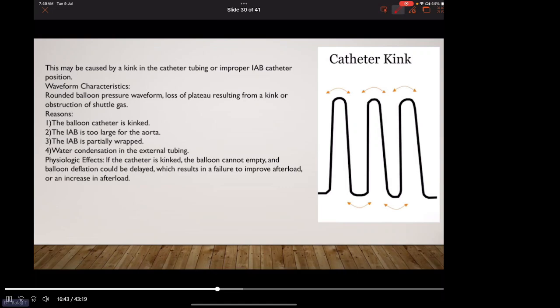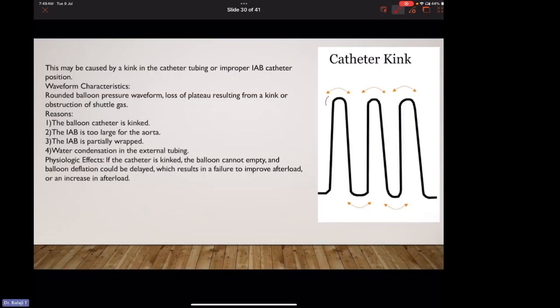When the catheter is kinked, this waveform is seen. This waveform is caused by a kink in the catheter tubing or improper IABP catheter position. Waveform characteristics: a rounded balloon pressure waveform, and there is a loss of plateau. Normally, there will be a plateau after the overshoot. Here, the plateau is lost, resulting from a kink or obstruction of shuttle gas.